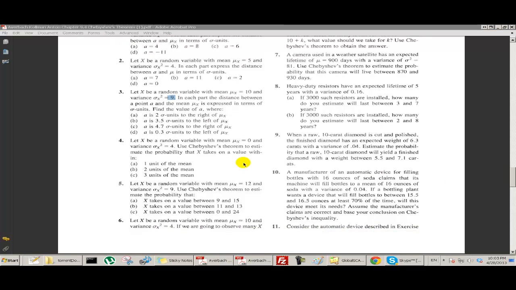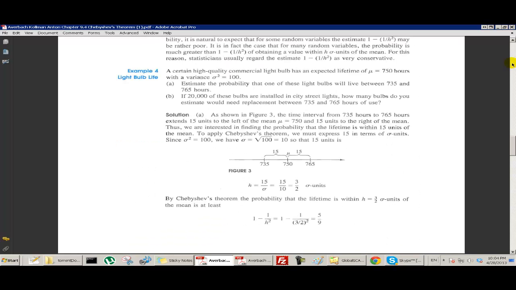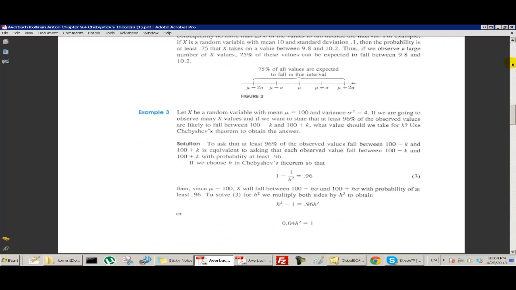Okay, let's do number 4. Let x be a random variable with mean 0 and variance 4. Use Chebyshev's theorem to estimate the probability that x takes on a value within 1 unit of the mean. So that's one we didn't cover, within 1 unit of the mean. So that is using Chebyshev's theorem. What do we get?